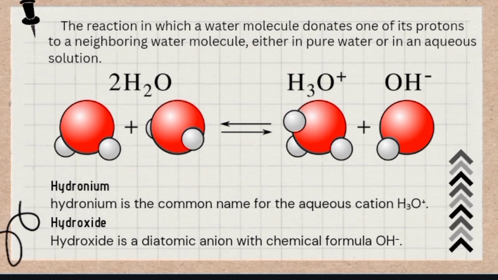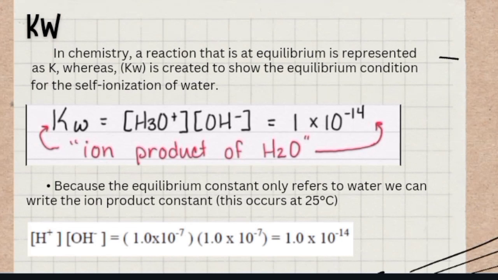Hydronium is the common name for the aqueous cation H3O+, while hydroxide is a diatomic anion with chemical formula OH-. In chemistry, a reaction that is at equilibrium is represented as K, whereas Kw is created to show the equilibrium condition for the self-ionization of water. Kw is equal to [H3O+] times [OH-] is equal to 1 times 10 to the power of negative 14, which means it is an ion product of H2O.